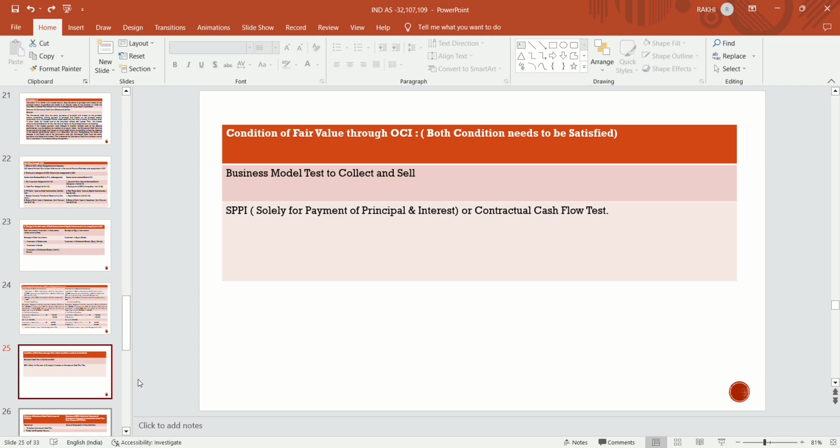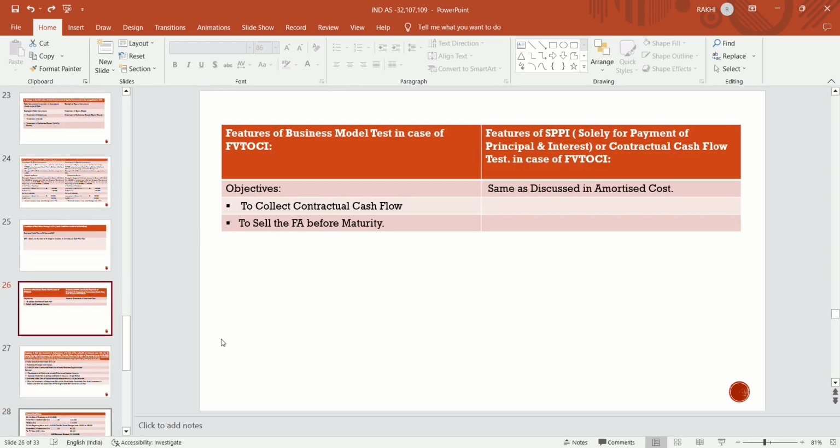Now, the first condition is the business model test to collect and sell. We will check the features of that asset. The feature of the business model test in case of fair value through OCI is that the objective of the entity is to collect the contractual cash flow and also to sell the asset before maturity.